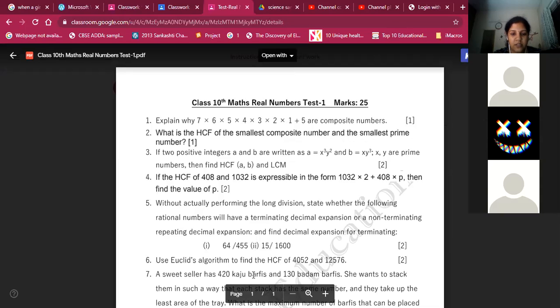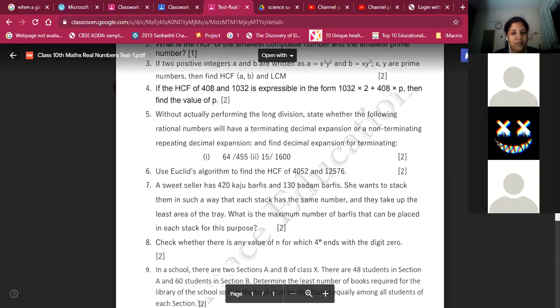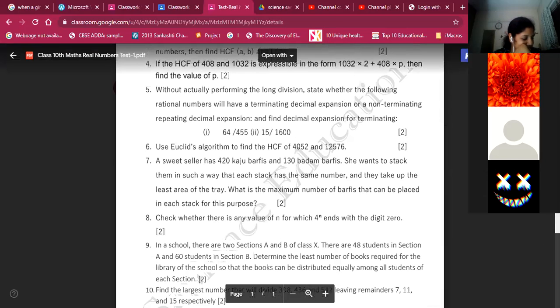Okay, then next is HCF of 4052 and 12576. It is 4. Ma'am, if the last answer you get wrong, you mean the whole 2 marks is gone? Yes. Ma'am, this one had some steps. You have to go 7 times to finally get 4. Yeah, it is longer. I almost thought I had got the wrong answer.